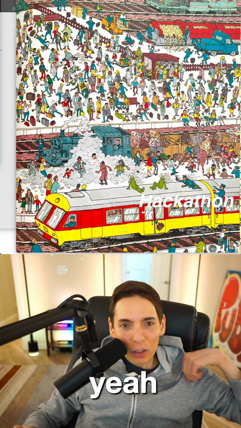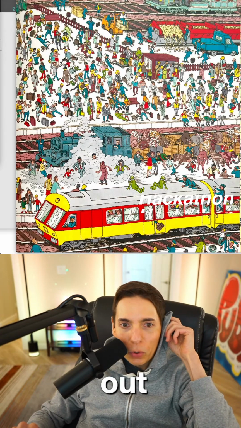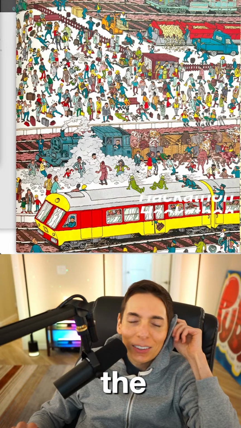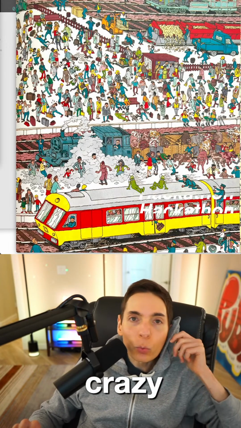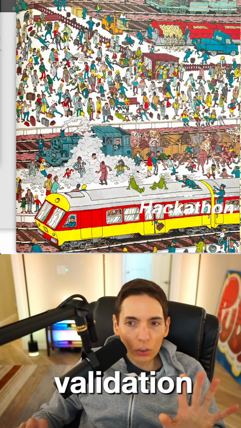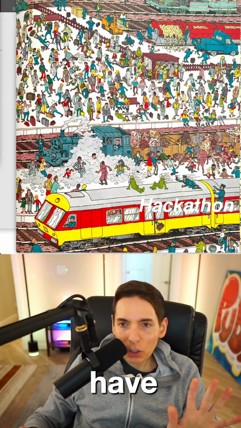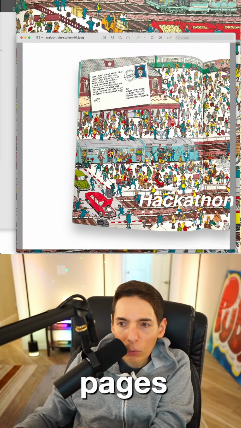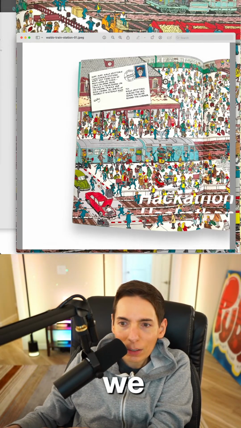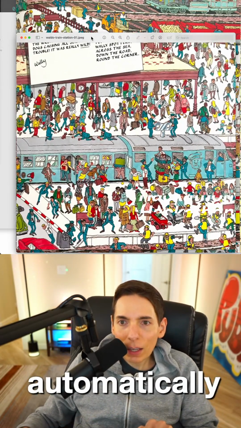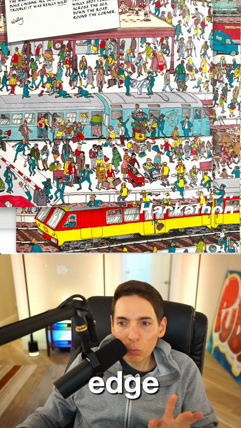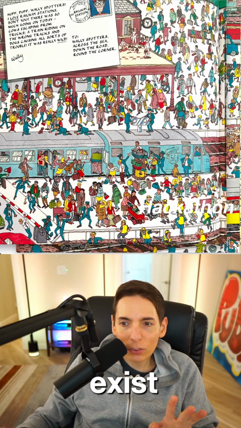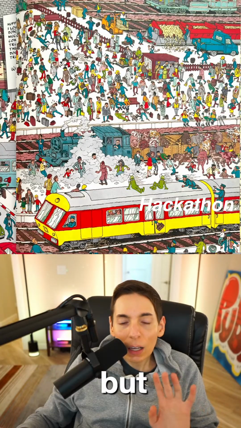Yeah. Quantify quantum. Hear me out. Remove him and let the AI go crazy. That's actually a really good validation. So here's the deal. We have 2 pages, right? We have this side and this side. What we can do is automatically give the AI agent one side of the page where Waldo doesn't exist. Waldo is not on this page, but Waldo is on the other page.